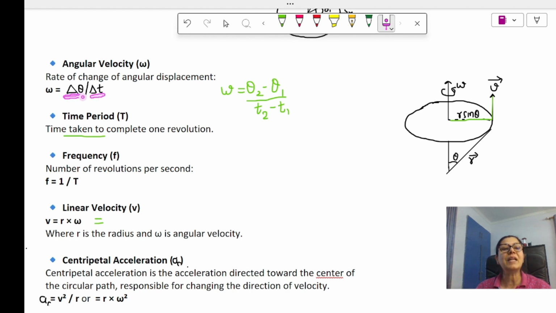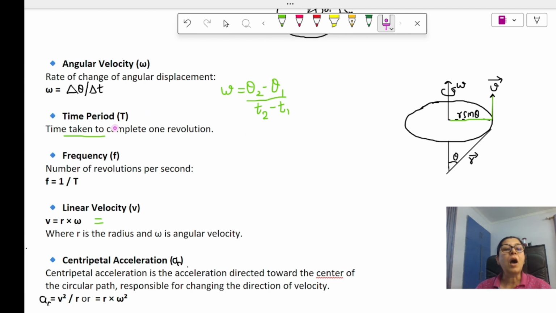Now what is delta theta? Delta theta is the change in angular displacement. What was the change in angular displacement? Final position minus initial position. So final was theta 2 and initial was theta 1. So theta 2 minus theta 1 over the change in time. What was the change in time? t2 minus t1. So this is your angular velocity.